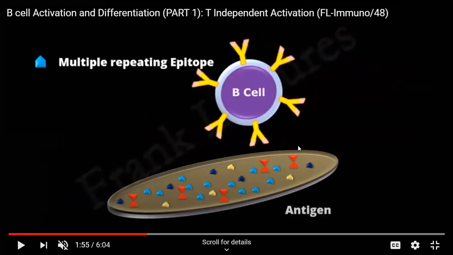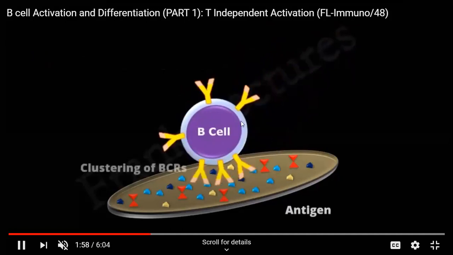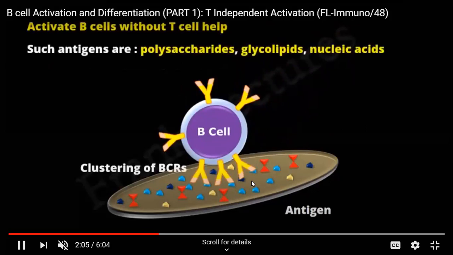So that is why it becomes easier for these receptors to identify them and get bound to them, because they are all similar. They don't need to try hard to prepare any new kind of antibodies for this. So this is constantly repeating on this antigen, the epitopes, which are known as multiple repeating epitopes. So this BCR will all get clustered on the B cell in this region so that they can easily get bound to the epitopes present on the antigen.